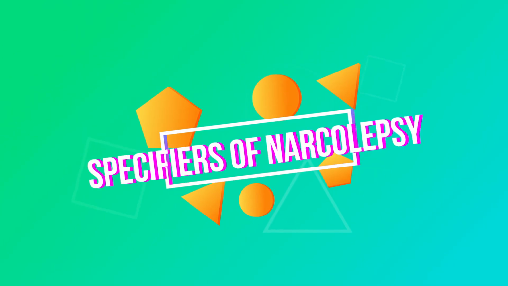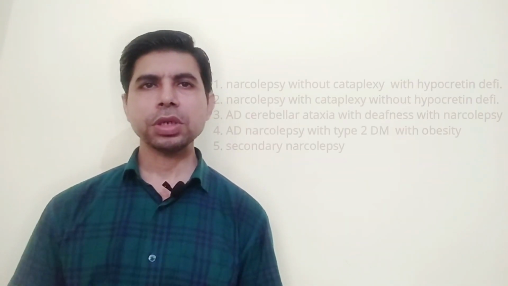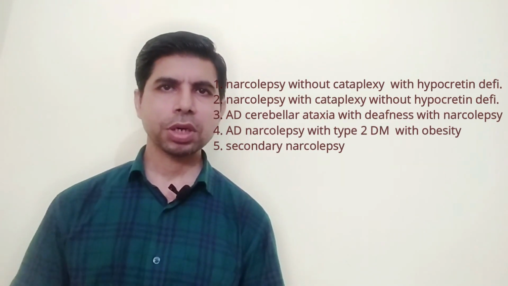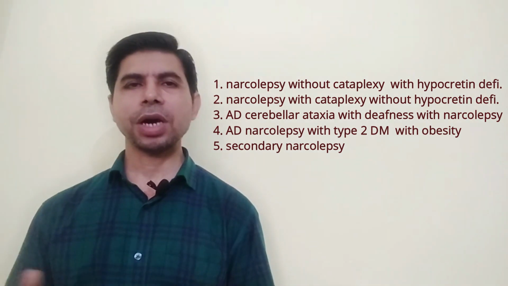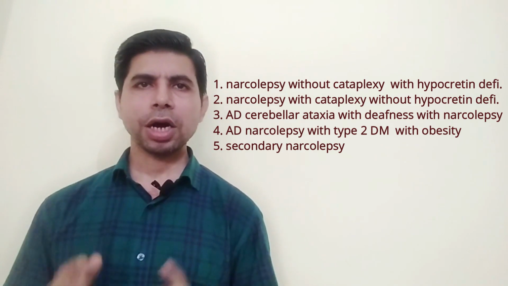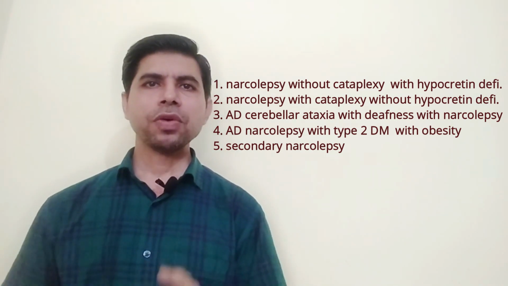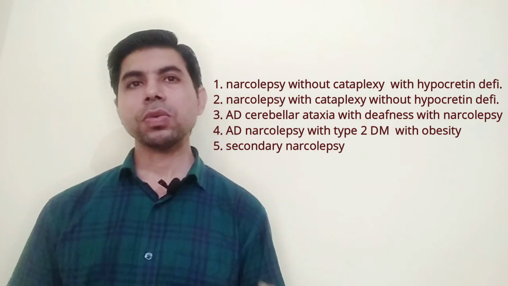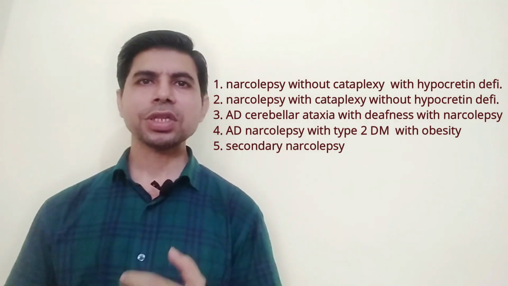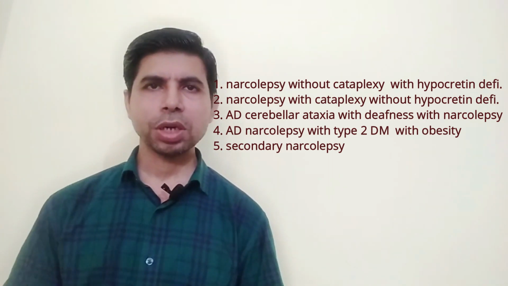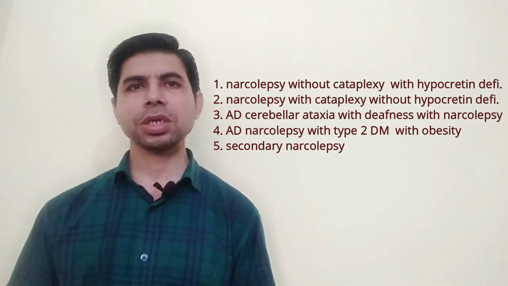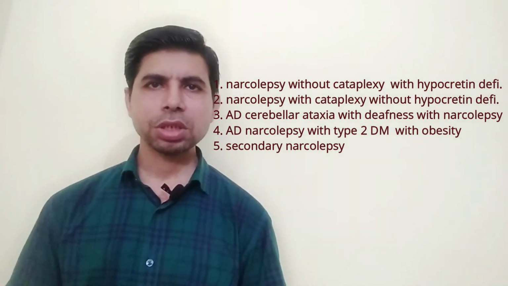Now coming to the specifiers of narcolepsy. Narcolepsy has 5 subtypes. First one is narcolepsy without cataplexy but with CSF hypocretin deficiency. Second one is narcolepsy with cataplexy but without CSF hypocretin deficiency. Third one is autosomal dominant cerebellar ataxia with deafness with narcolepsy. Fourth one is autosomal dominant narcolepsy with type 2 diabetes and obesity. Fifth one is narcolepsy secondary to tumor, trauma, stroke, inflammation and infection like sarcoidosis, Whipple's disease, streptococcal infection and